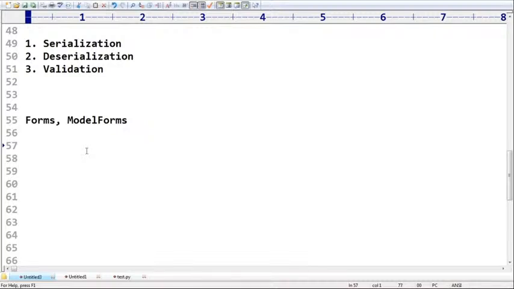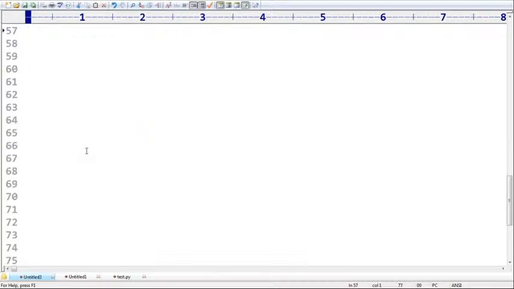So now let me talk. DRF serializers are meant for how many activities? Please confirm. What are the various activities? Three: serialization, deserialization, and validation. Next, DRF serializers will work exactly the same as Django forms and model forms. Same concept, right? Now let me talk about the first one, serialization. What is the meaning of serialization? How will these serializers work?